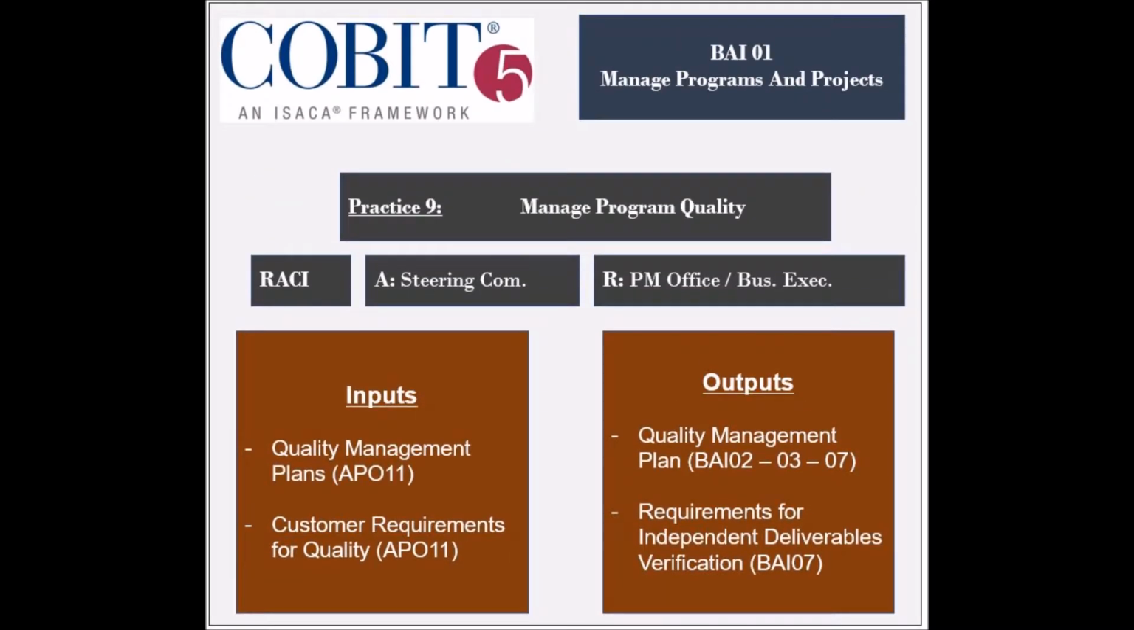The 9th practice is to manage the program quality. The entities responsible for this practice are the Project Management Office, the business process owners, and the head of IT development. The entity that is held accountable is the Steering Program Committee. The practice receives 2 inputs, which are the quality management plans and the customer requirements for quality management, both from the BAI01 process. It generates 2 outputs, which are the quality management plan to be used by several BAI processes, and the requirements for verification of deliverables to be used by the BAI01 process.